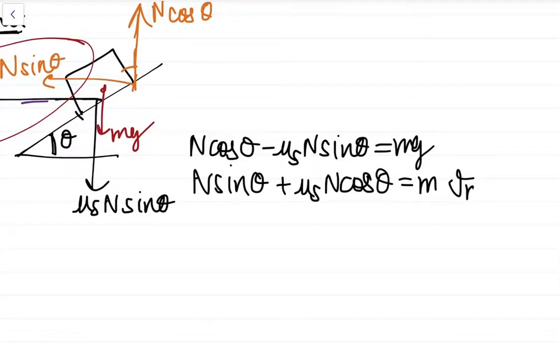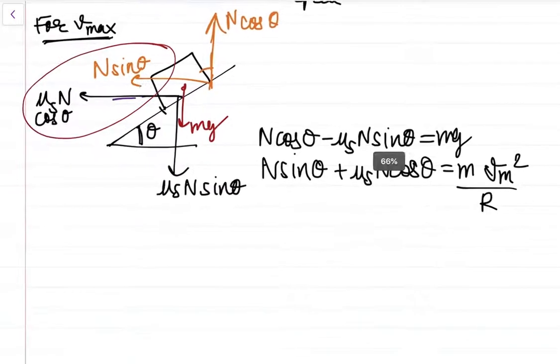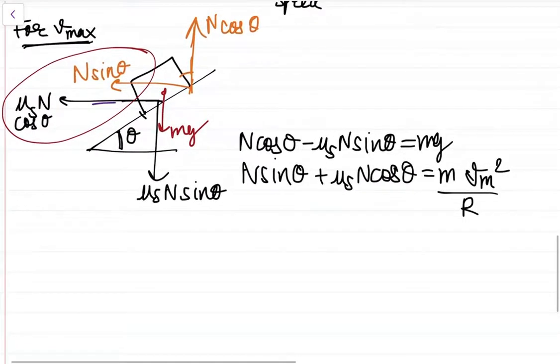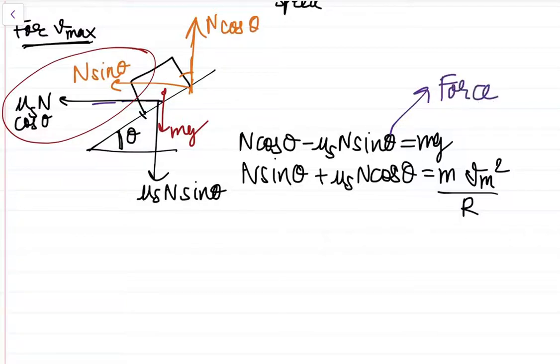Vmax squared by r. This is the maximum speed, Vmax squared by r. I hope that you can understand this carefully. This is the force balance equation, and the lower one is the centripetal acceleration equation. So let this be equation number 2 and let this be equation number 1.